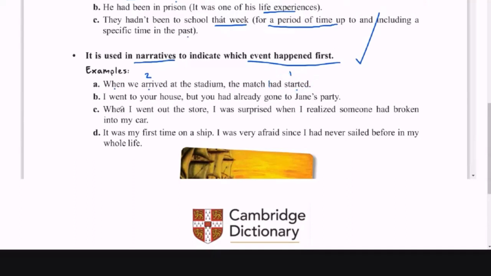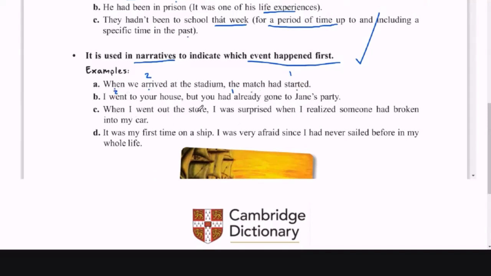Yeah, that's the idea. Okay, and the next one says, I went to your house, or you had already gone to Jane's house. So again, here, ya me había ido. So I had gone already, that's one, and then I went to your house. So it's to indicate this action happened first. That's it. And all of these examples are the same.